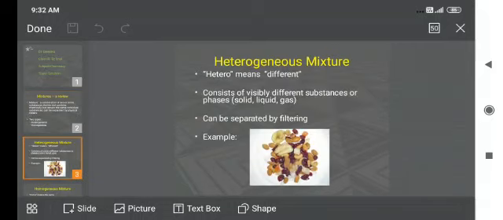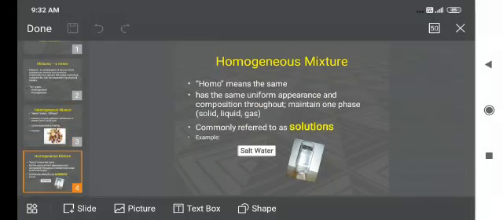Heterogeneous mixture means hetero, which is related to different, a mixture in which two substances are totally different. For example, it may consist of solid, liquid and gas. Homogeneous mixture, homo means the same, has the same uniform appearance and composition throughout. For example, salt water.